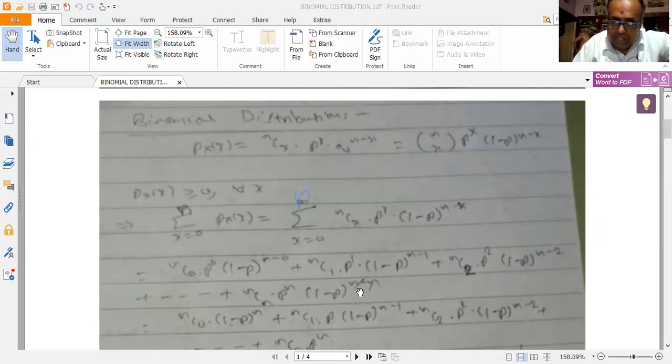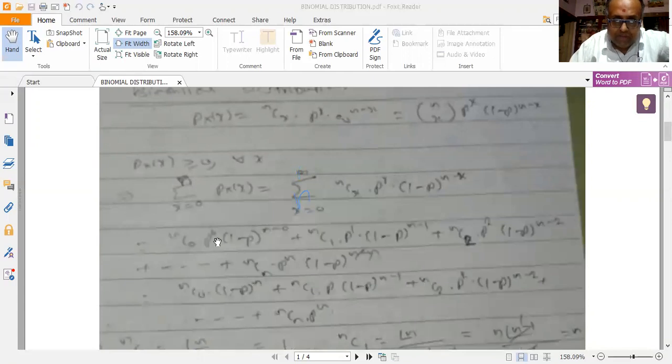Now please note n minus n in the power in the last term gets cancelled. n minus n is 0. So (1 minus P) whole to the power of 0 is 1. Now P to the power of 0 is 1. So I am left with nC0 (1 minus P) whole to the power of n plus nC1 P to the power of 1 (1 minus P) whole to the power of n minus 1 plus nC2 P squared into (1 minus P) whole to the power of n minus 2 plus etc., up till nCn P to the power of n.